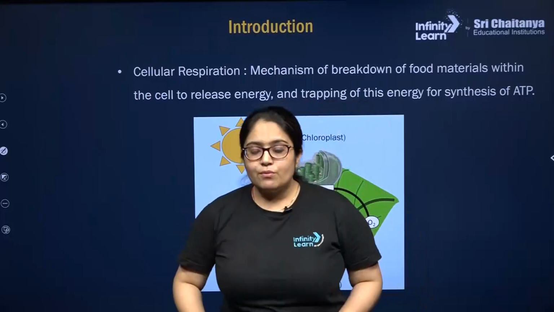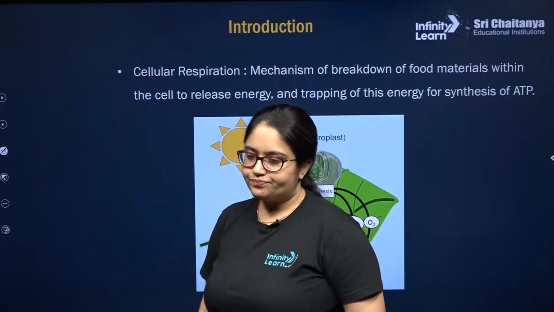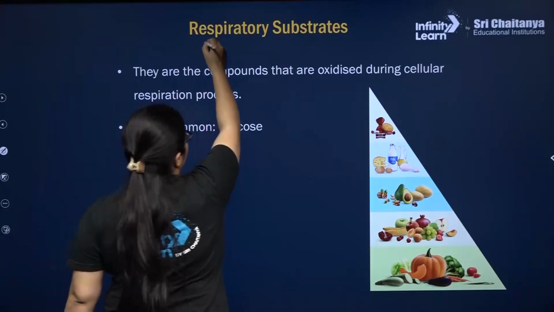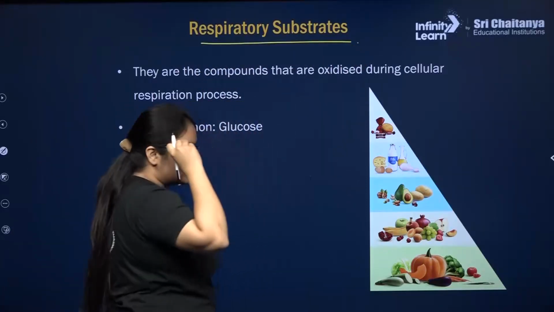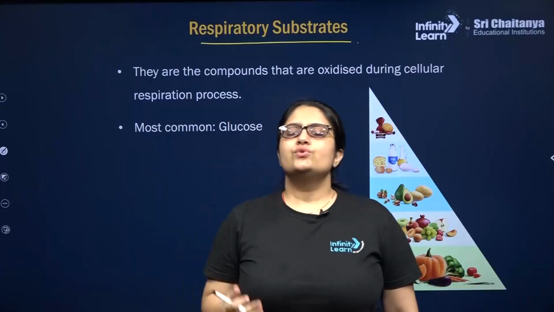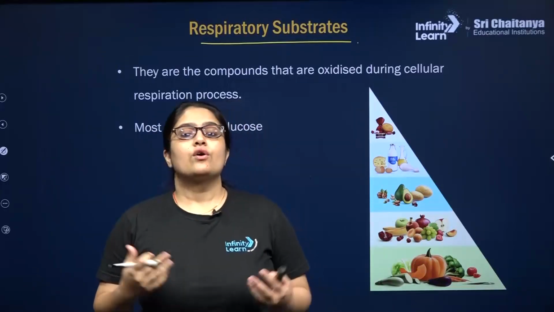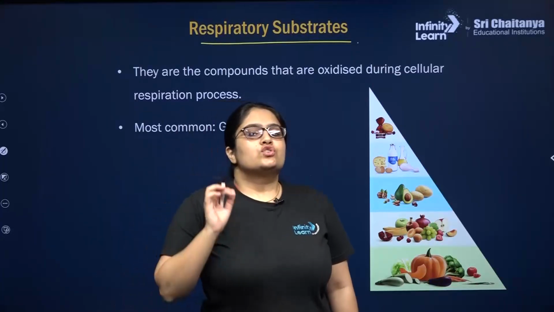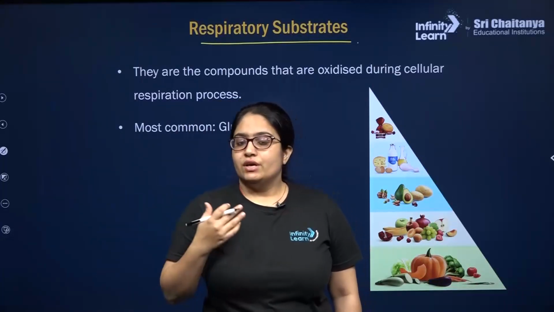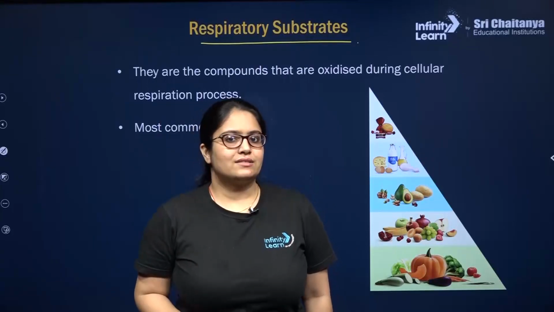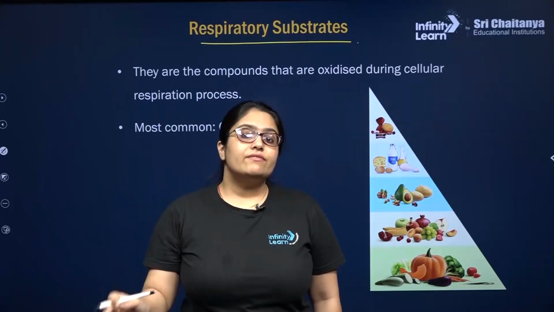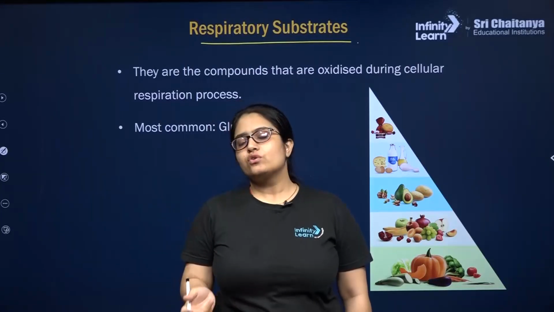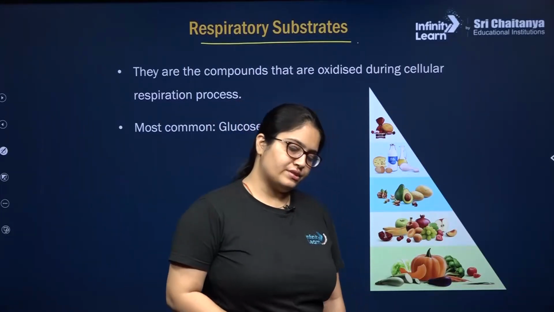So I have elaborately explained this line. Now the next thing is respiratory substrate. So what type of substances can be oxidized during the cellular respiration process in order to release energy which can be trapped into ATP molecules? So the respiratory substrate can be carbohydrates, fats and proteins, and even under special conditions inside plant cells, organic acids can also act as respiratory substrate.